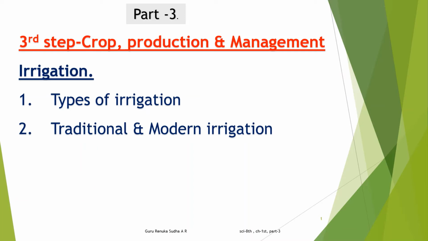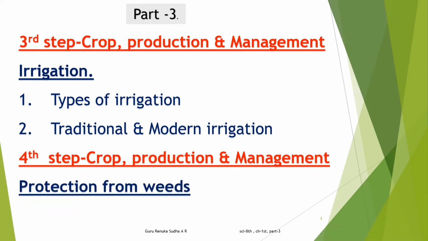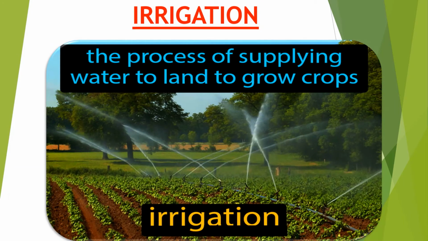What is irrigation? The types of irrigation, traditional and modern types of irrigation, and which systems are involved in these two methods of irrigation. And also the fourth step involved in crop production and management, that is protection from the weeds. Under this topic, we are going to know about weeds and weedicides. Okay, after knowing about these topics, let us discuss one by one.